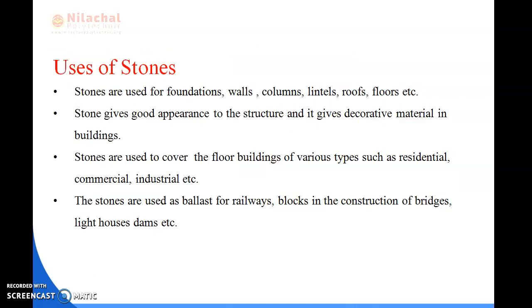So we will do a quick review on what I have taught in the previous slide, and I have taught you about what are the uses of the stones. As we know, stones are used for foundations, walls, columns, lintels, roofs, etc. And they are also used for decorative purposes, and used to cover the floor of buildings of various types such as residential, commercial, and industrial. Also the stones are used as ballast for railways and blocks in the construction of bridges, lighthouses and dams.